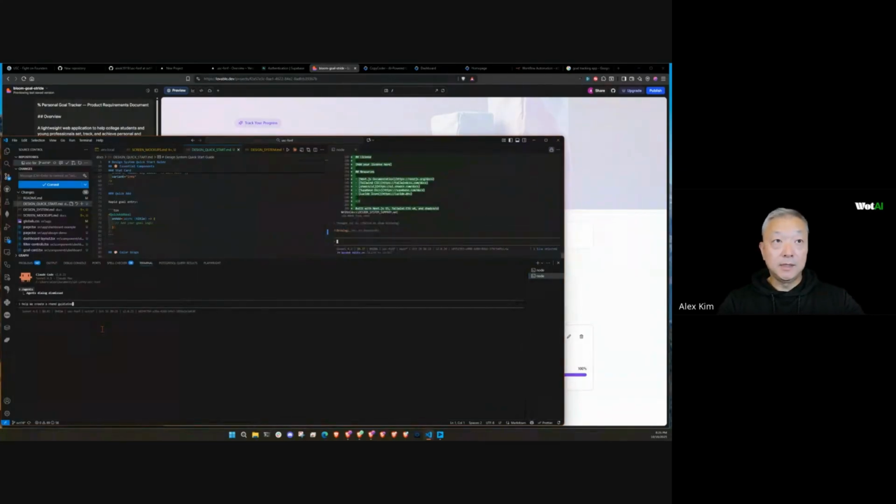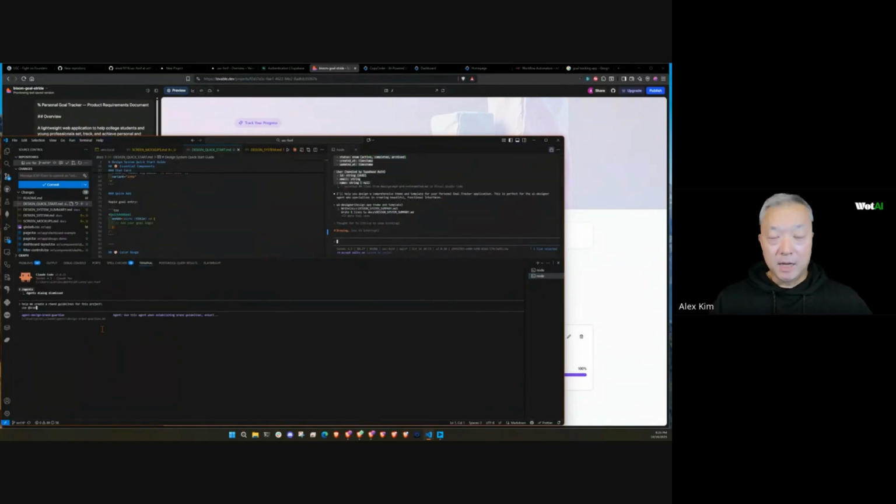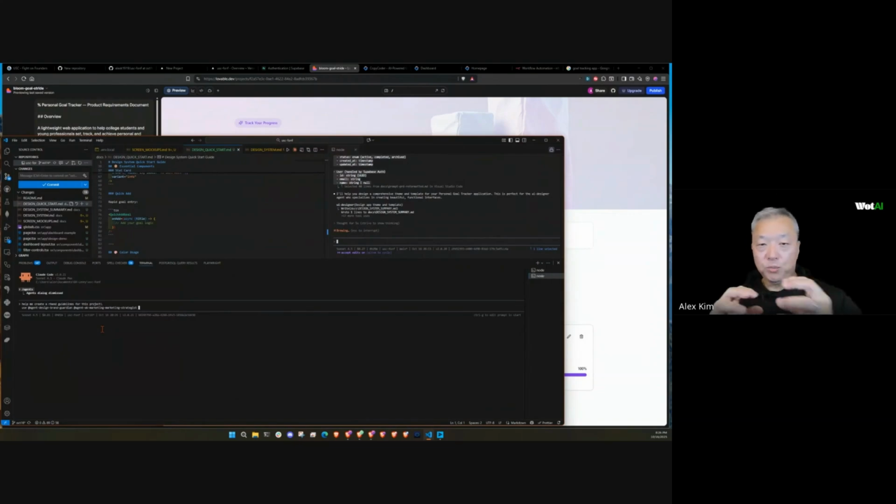But the other cool part here is that if you wanted to, you can say, help me create brand guidelines for this project, right? So brand guidelines for this project, and I'll do an @ symbol here. And so you can see here, it pulls up the agent that is already in this list. So we have the brand guardian, or the design brand guardian, right? And maybe I say also include marketing strategist. So what I want to show you guys here is that you can use multiple agents in a single prompt, right? So if you know which agents you have, you can combine them, and now it's going to call all of those agents as it's thinking through orchestrating the tasks to complete that prompt, right?